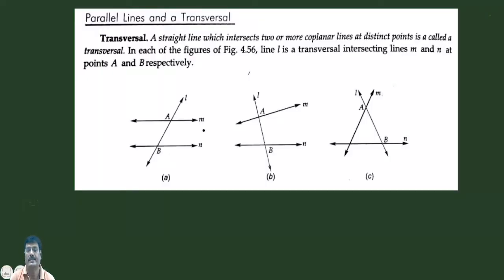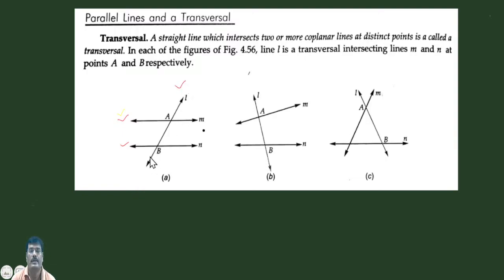So let us start. See, when a straight line intersects two or more coplanar lines at distinct points, you see that there are three situations. One situation is that this M and N are parallel to each other. These two lines are parallel to each other, and this L is a transversal.